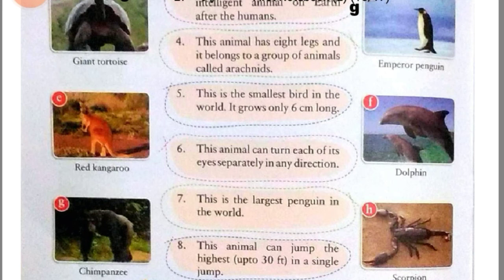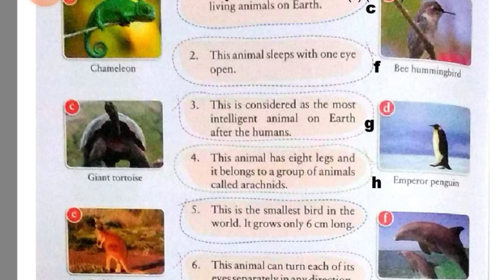This animal has 8 legs and it belongs to a group of animals called arachnids. It is scorpion. It is given in point number H. Now we'll read our question number 5. This is the smallest bird in the world. It grows only 6 centimeters long. Yes, you are right. It is bee hummingbird. And this is given in point number B. So in front of 5 we will write B.